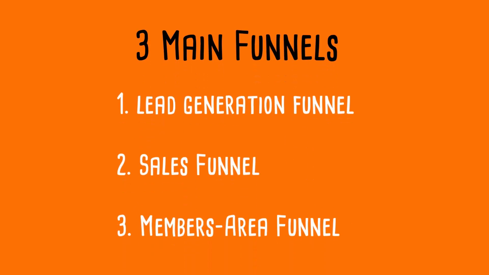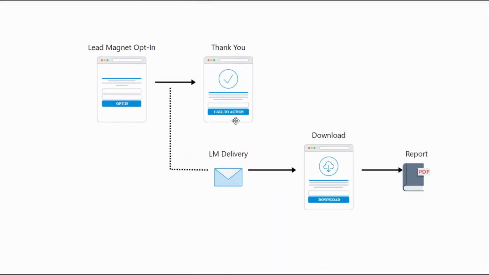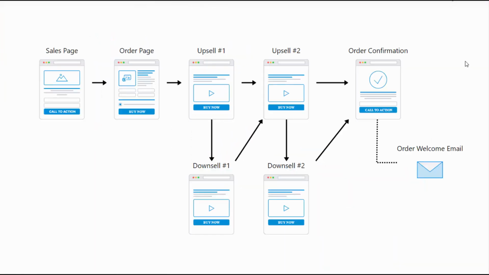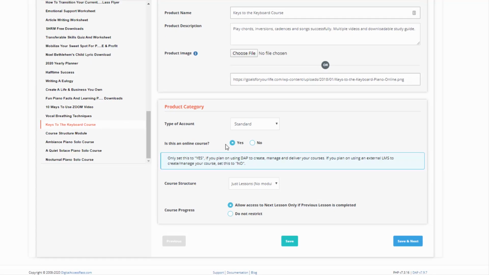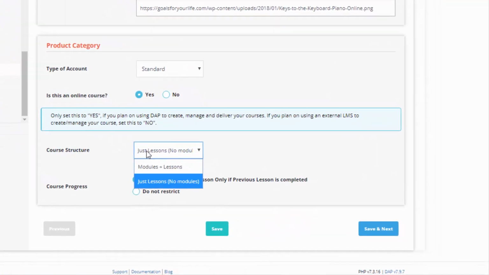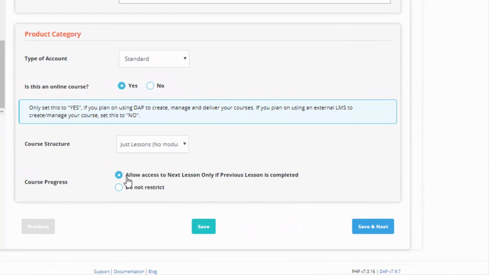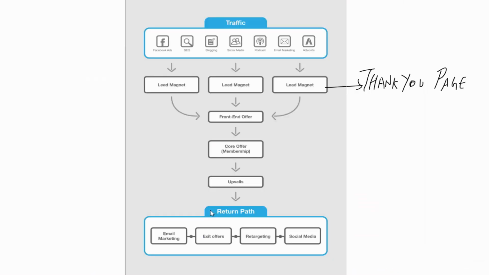DApp can power your entire sales funnel. You can use DApp to create and deliver your lead magnets, your front-end offer. DApp also has a built-in LMS. You can use DApp to create and deliver your online courses, and you can use DApp to control access and billing for any product or service that you want to provide.